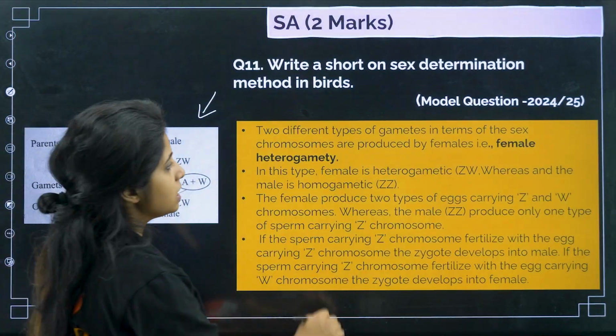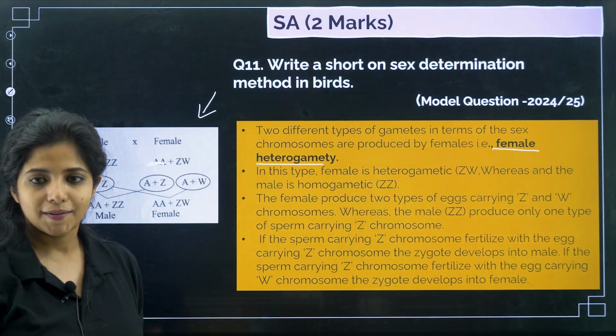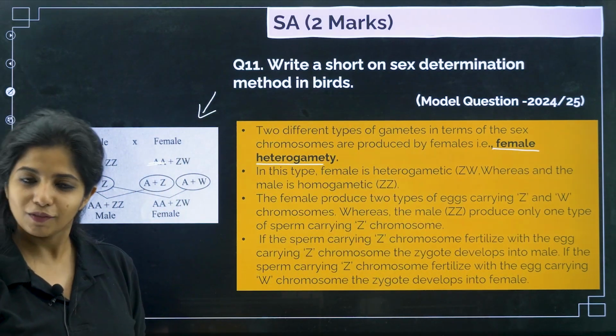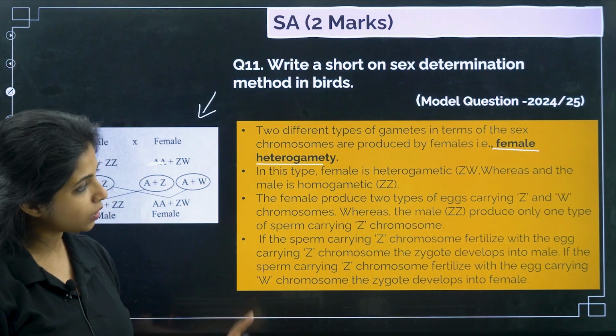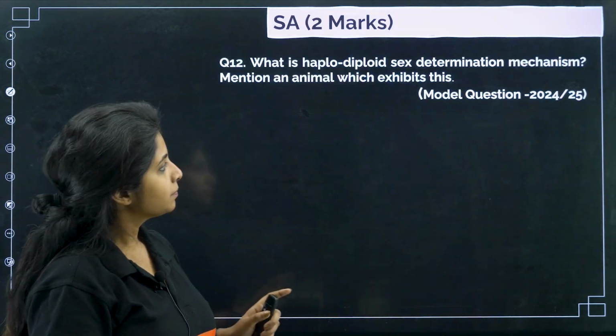Whenever you are writing answers, underline the important terms, that is female heterogamety, like this. It's very, very important. Will you be able to answer like that? I thought I will put down the answers for you to refer. It becomes easy, right?